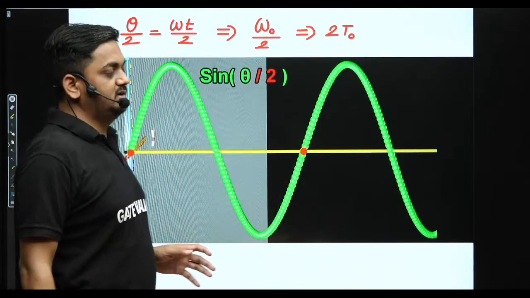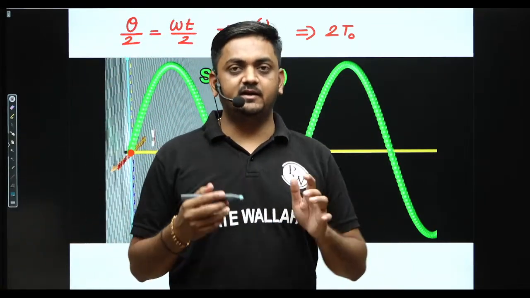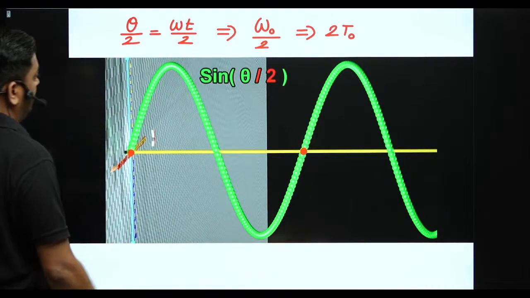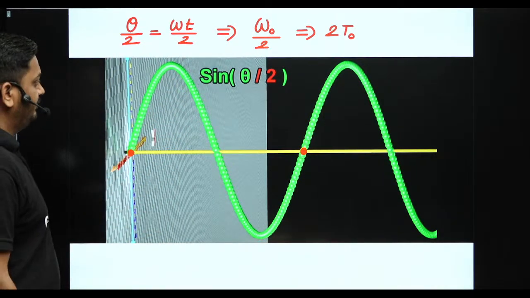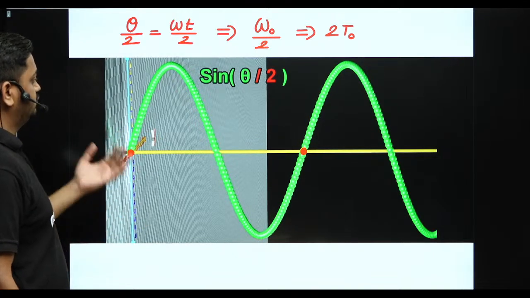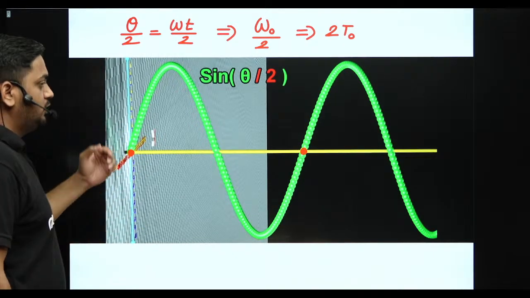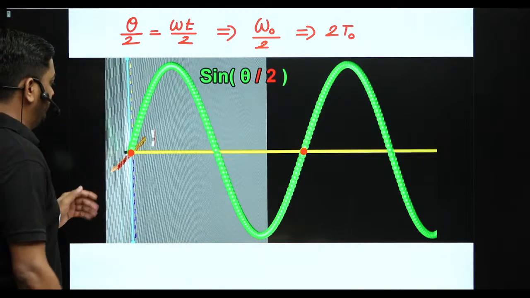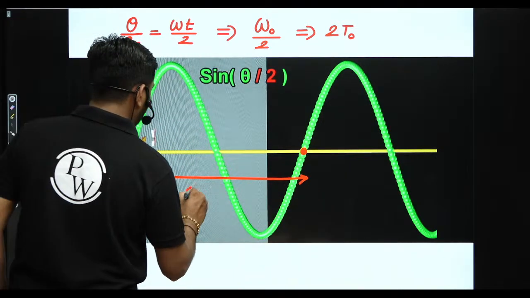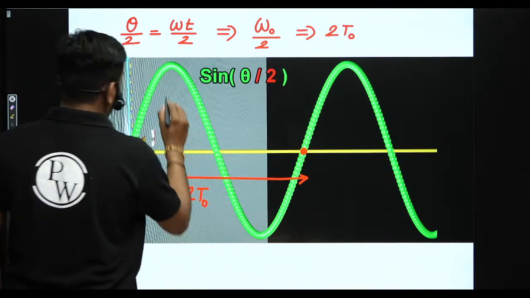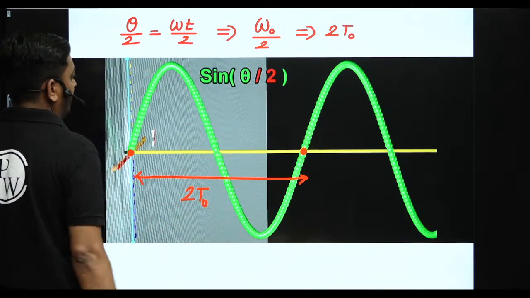The fundamental time period of sine theta is T0, then here it is 2T0. Now we are changing the frequency, it is sine theta by 2, guys. Similarly you can write sine theta by 3 also, or sine theta by 4 also, or sine 2 theta also, guys. Simply here the fundamental time period compared to sine theta is now 2 times T0. Again amplitude 1 volt, and here minus 1 volt, suppose.